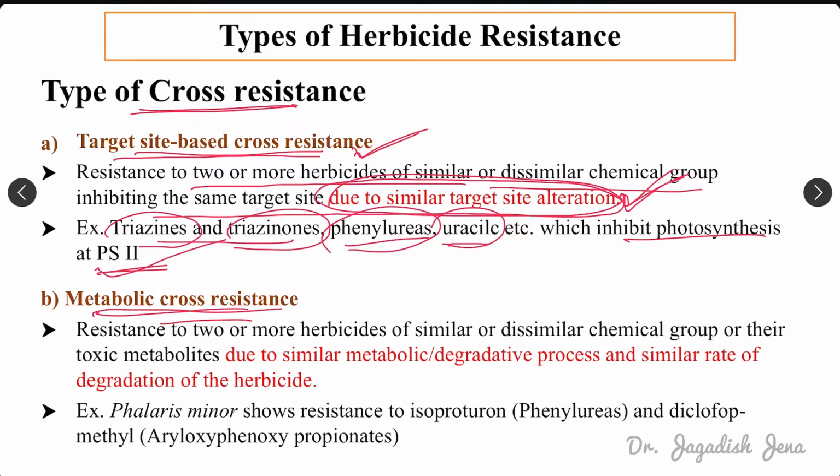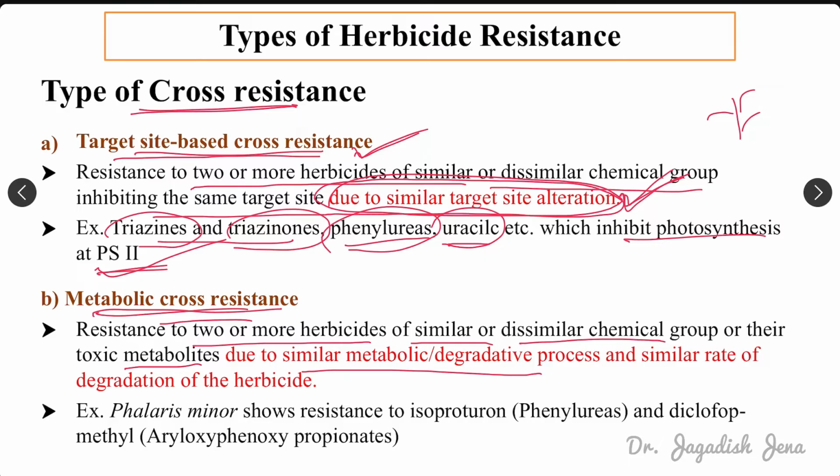Then metabolic cross resistance is resistance to two or more herbicides of similar or dissimilar chemical groups, or their toxic metabolites, due to a similar metabolic degradative process. Okay. Suppose one weed is showing resistance. It may be due to mutation or a change in genetic constituents. Another possibility is that the metabolic rate is changed.